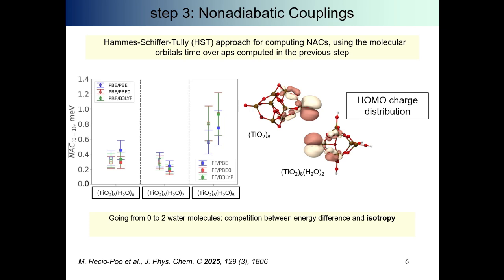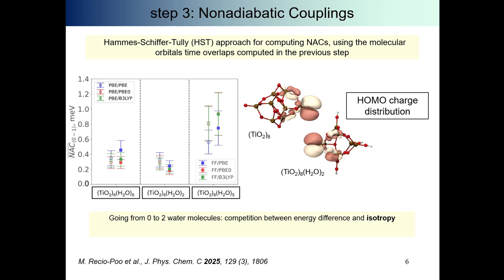So as the states are more separated in energy, the NACs are lower because they are not that well coupled. However, we see, surprisingly, that when we go to 5 water molecules, the NACs increase, and the energy of the first excited state increases as well.